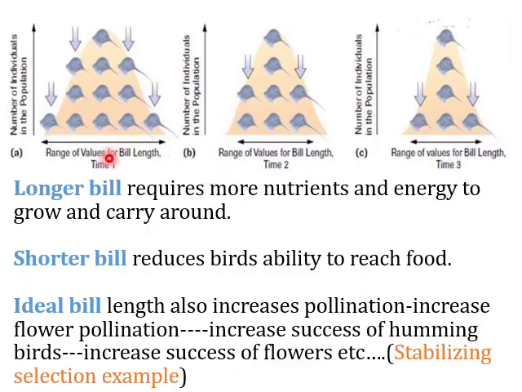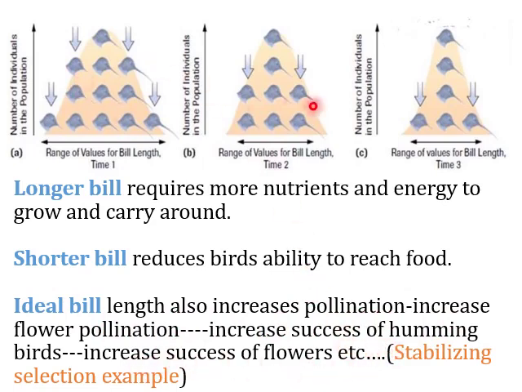Now let's discuss another example of stabilizing selection, i.e. of hummingbirds. The birds with longer bills require more nutrients and energy to grow and carry around. Shorter bills reduce the birds' ability to reach food, while the ideal bill length also increases flower pollination, and increases the success of hummingbirds and the success of flowers.